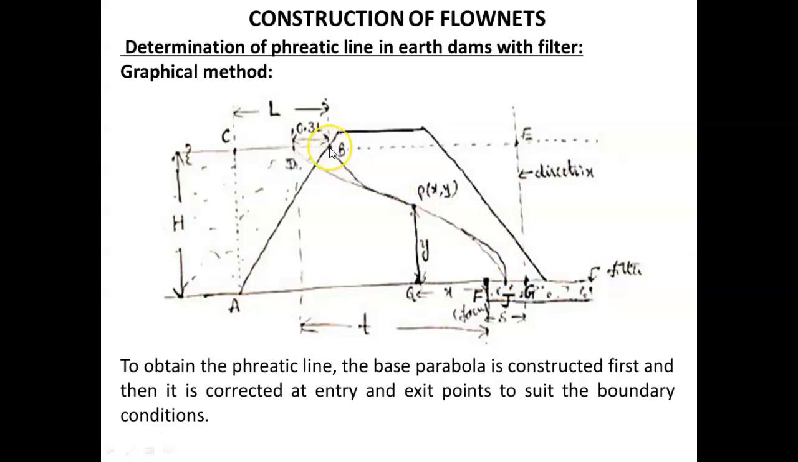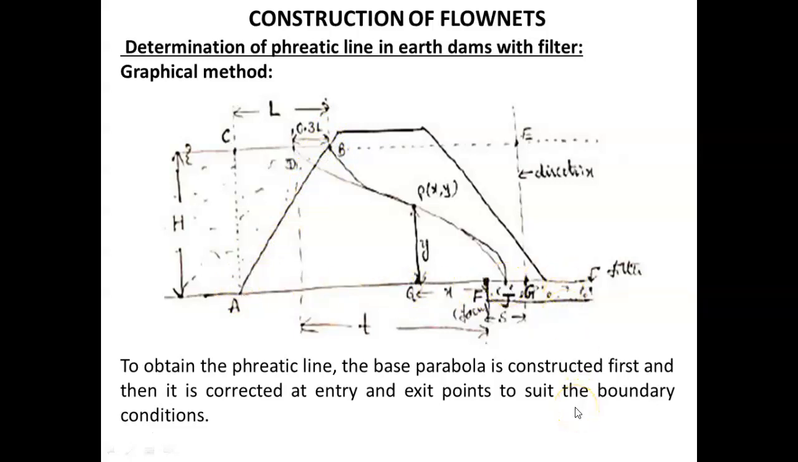So what is the property of a flow line? It should intersect the equipotential lines at right angles. So this is the boundary equipotential line and this is the boundary equipotential line. So it has to intersect the boundary equipotential line at right angles. That is the reason this base parabola has to be corrected at entry and exit points by making it straight and approximately perpendicular to this boundary equipotential line.